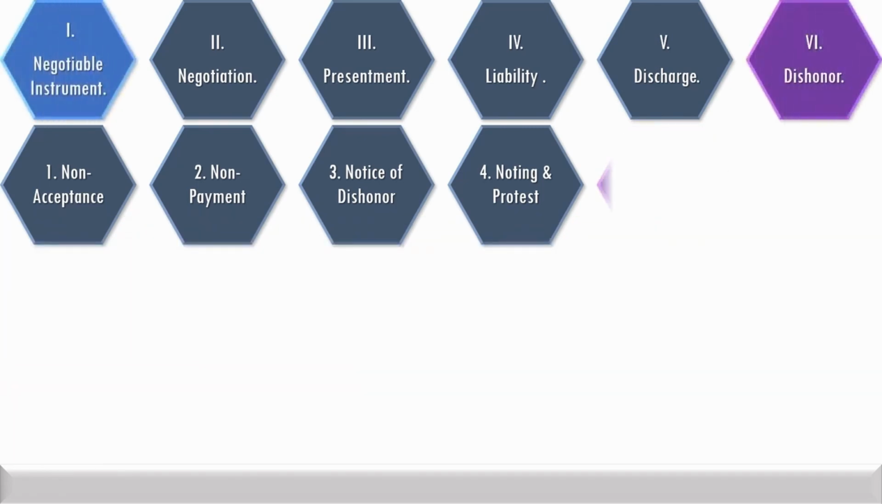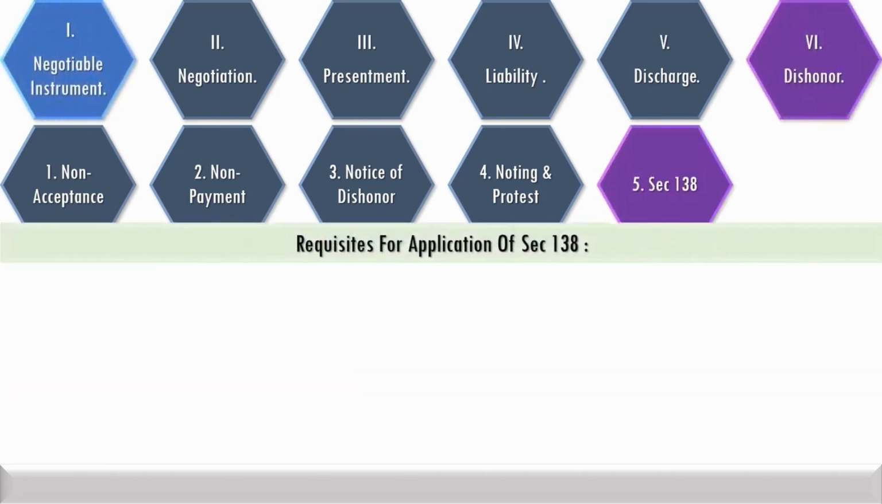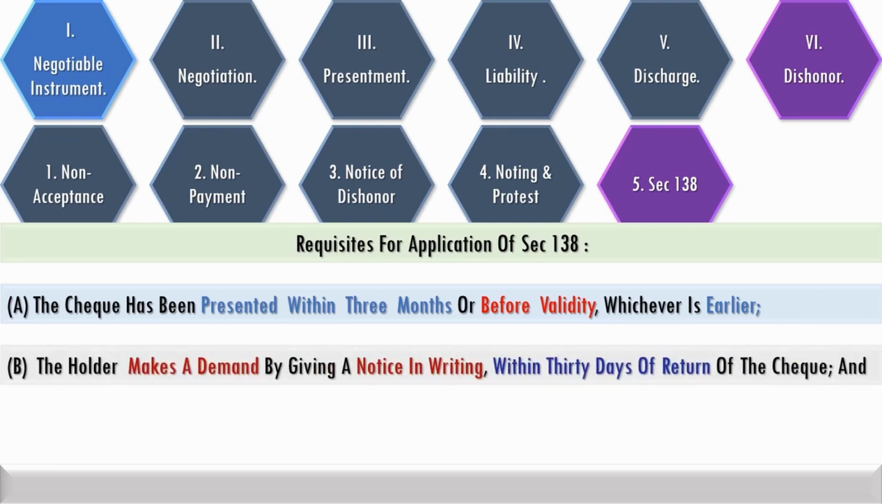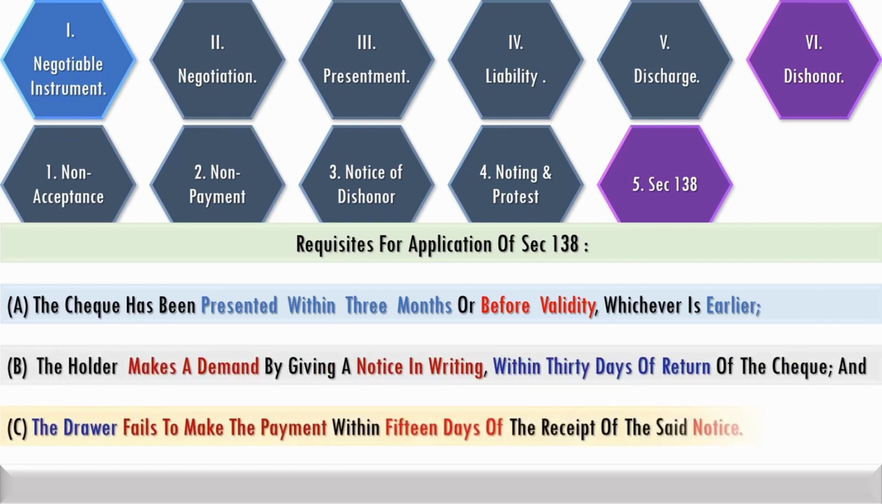Requisites for application of section 138 are mainly: the check has been presented within 3 months or before validity, whichever is earlier; the holder makes a demand by giving a notice in writing within 30 days of return of the check; and the drawer fails to make the payment within 15 days of receipt of the said notice.